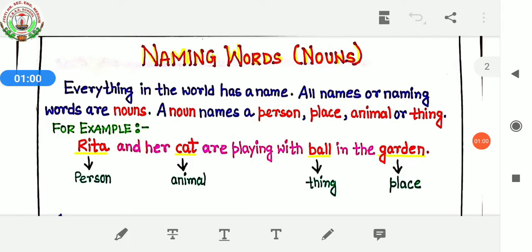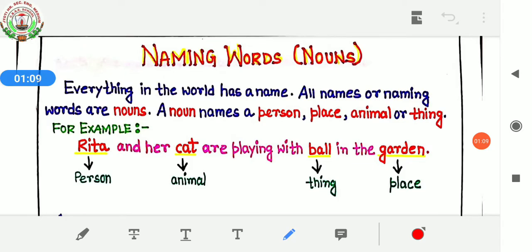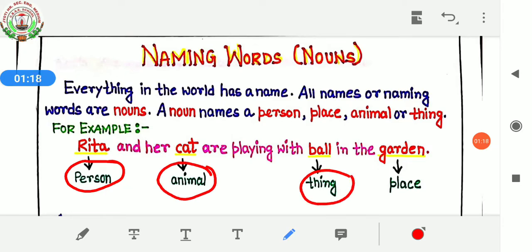For example, Rita and her cat are playing with a ball in the garden. So here Rita is the name of a person, cat is an animal, ball is a thing, and garden is a place.